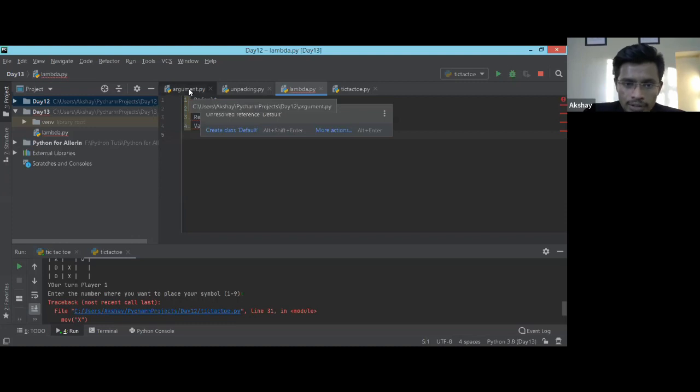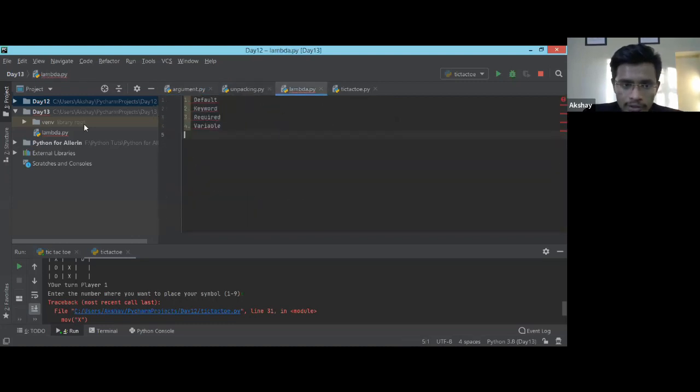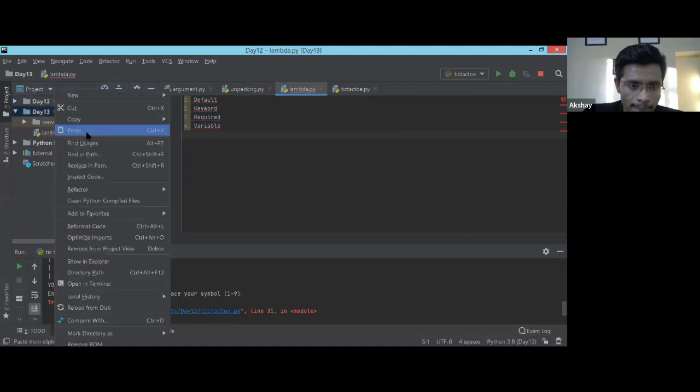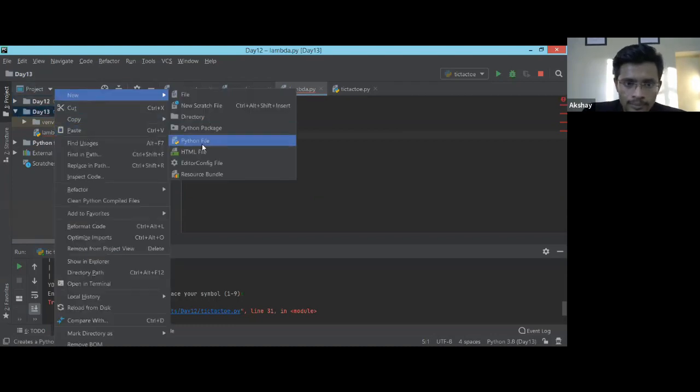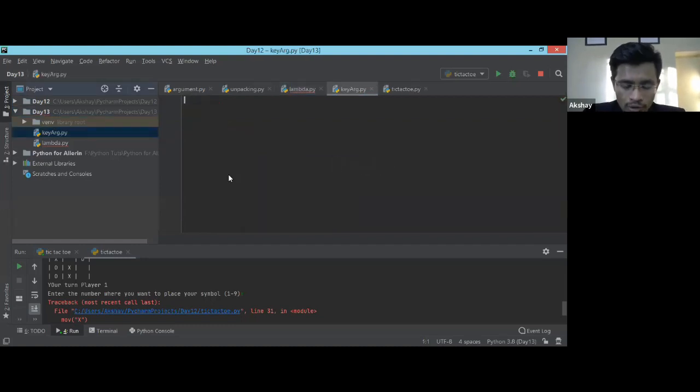Let me take a new file over here on day 13. I'll give it the name keyword arg. Yesterday we saw the addition function, and I'll take it again because this is my favorite one.